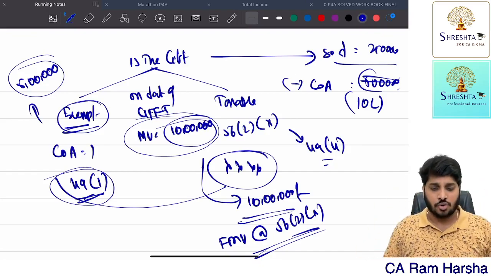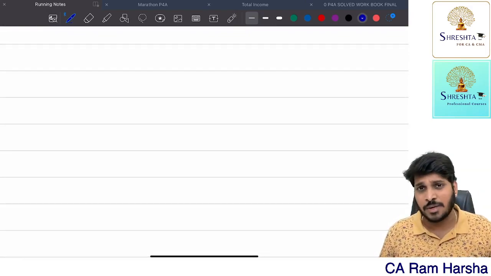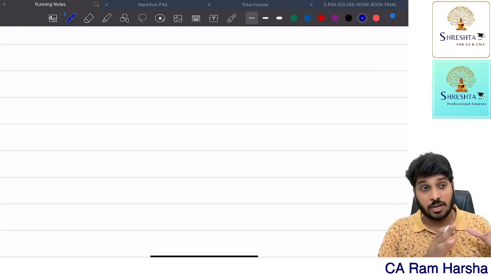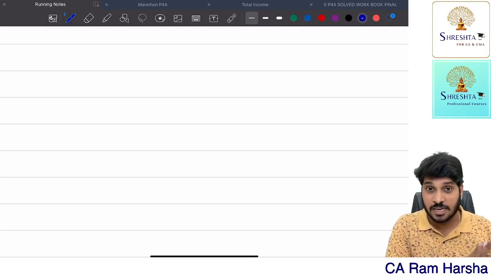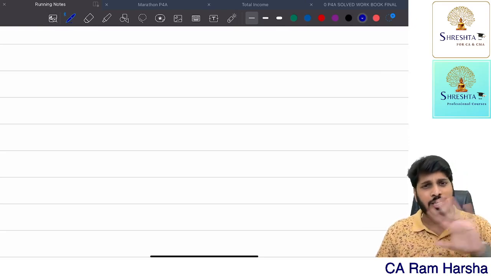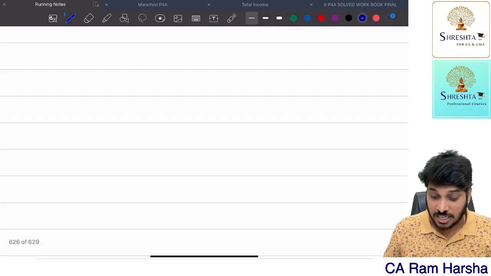That's it. So with this, the entire discussion on cost of acquisition and non-depreciable assets is completely over. We understood what is a capital asset, what is transfer, what are the various depreciable assets, how to compute capital gains for depreciable assets and non-depreciable assets, what improvement means, what acquisition means, all those issues. Now we still have to understand special issues under capital gains.